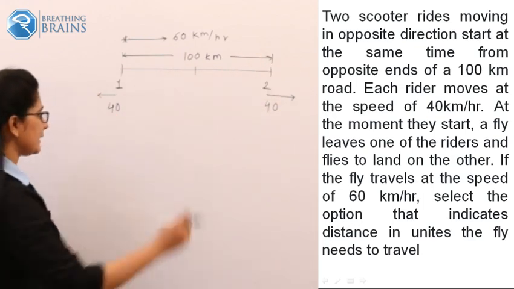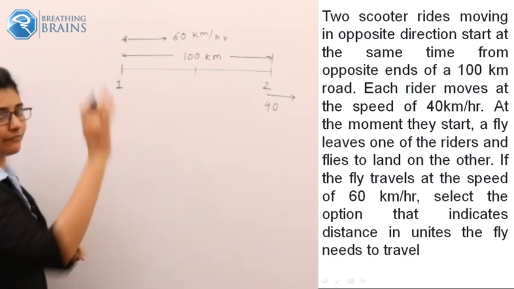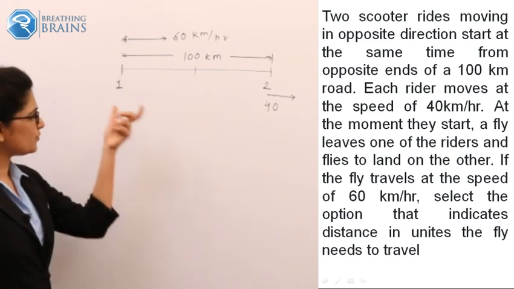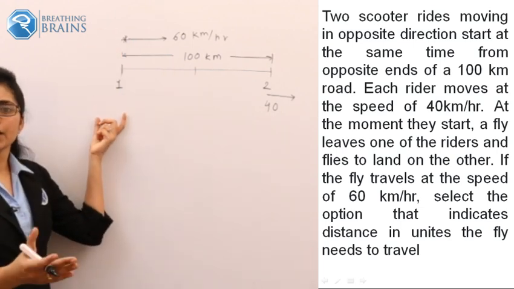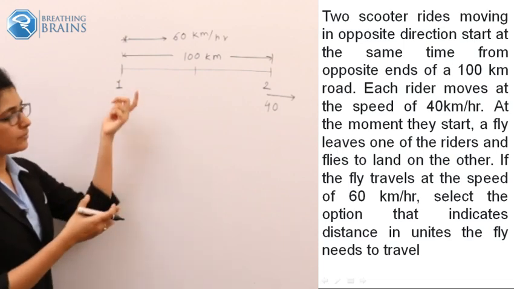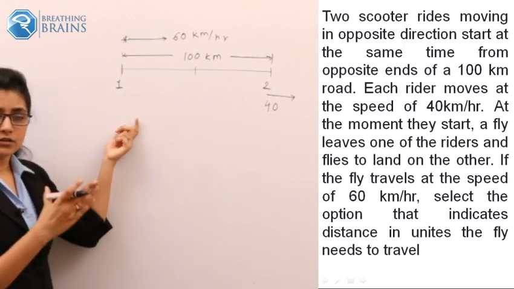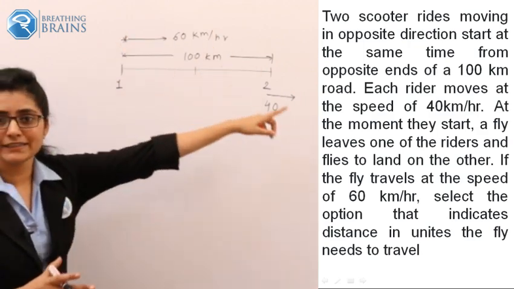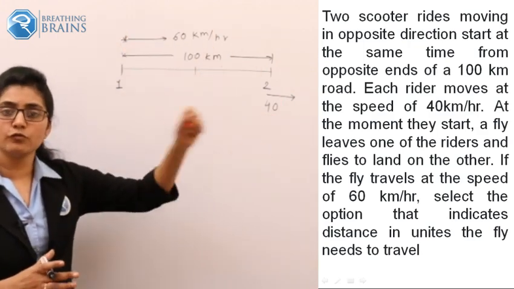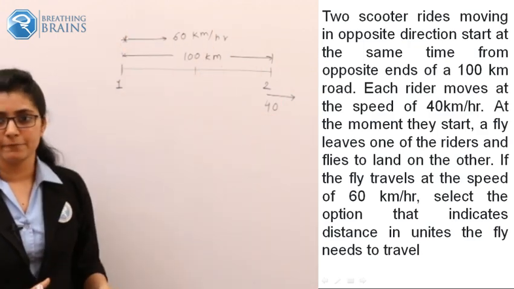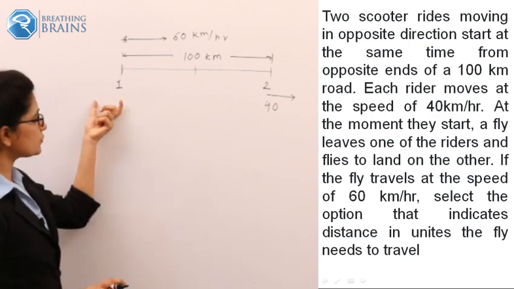At that time, the use of this scooter vanishes. There is no use of this scooter. What we have to find out is in what time the fly will overtake the scooter, and in that time what the distance traveled by the fly could be. So there is no use of this scooter.